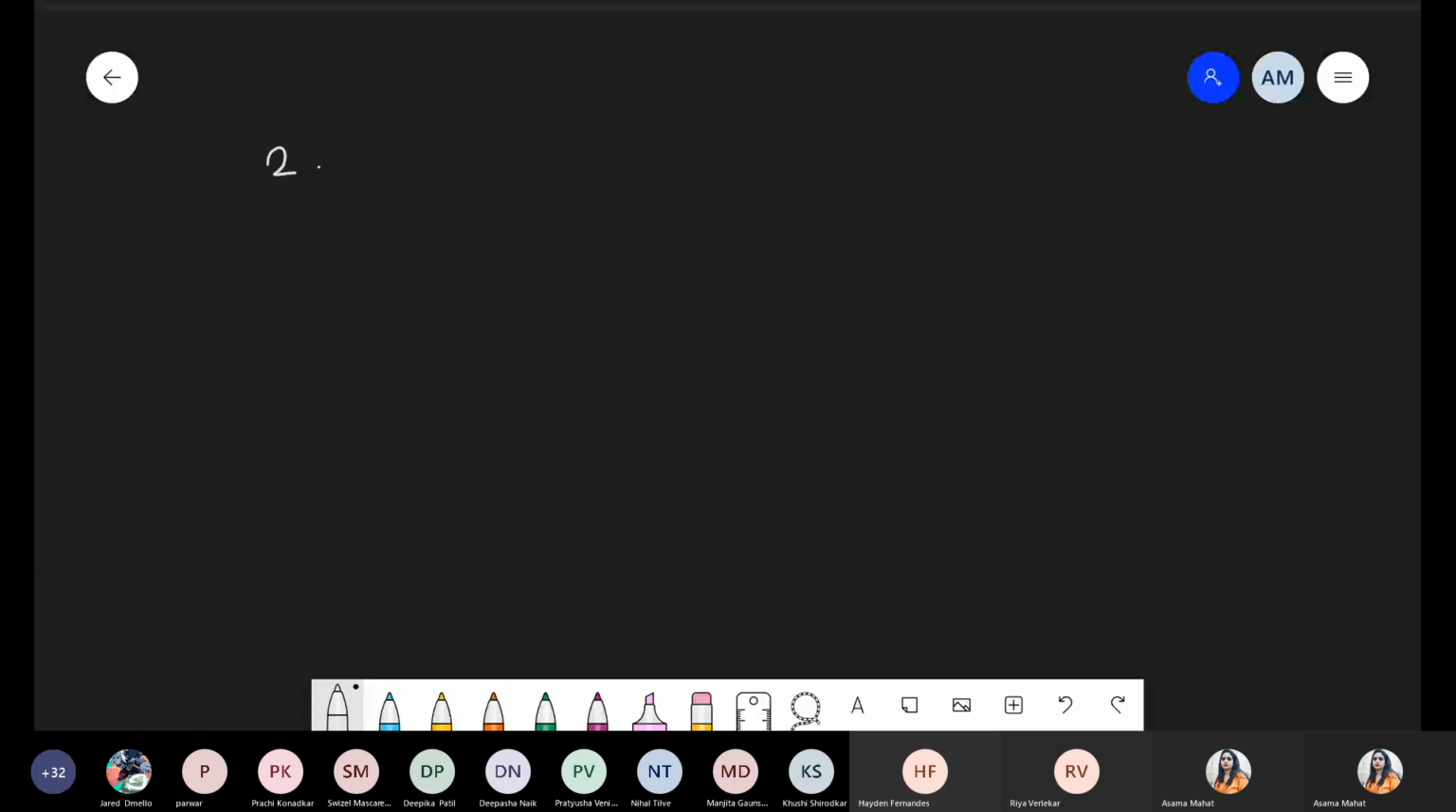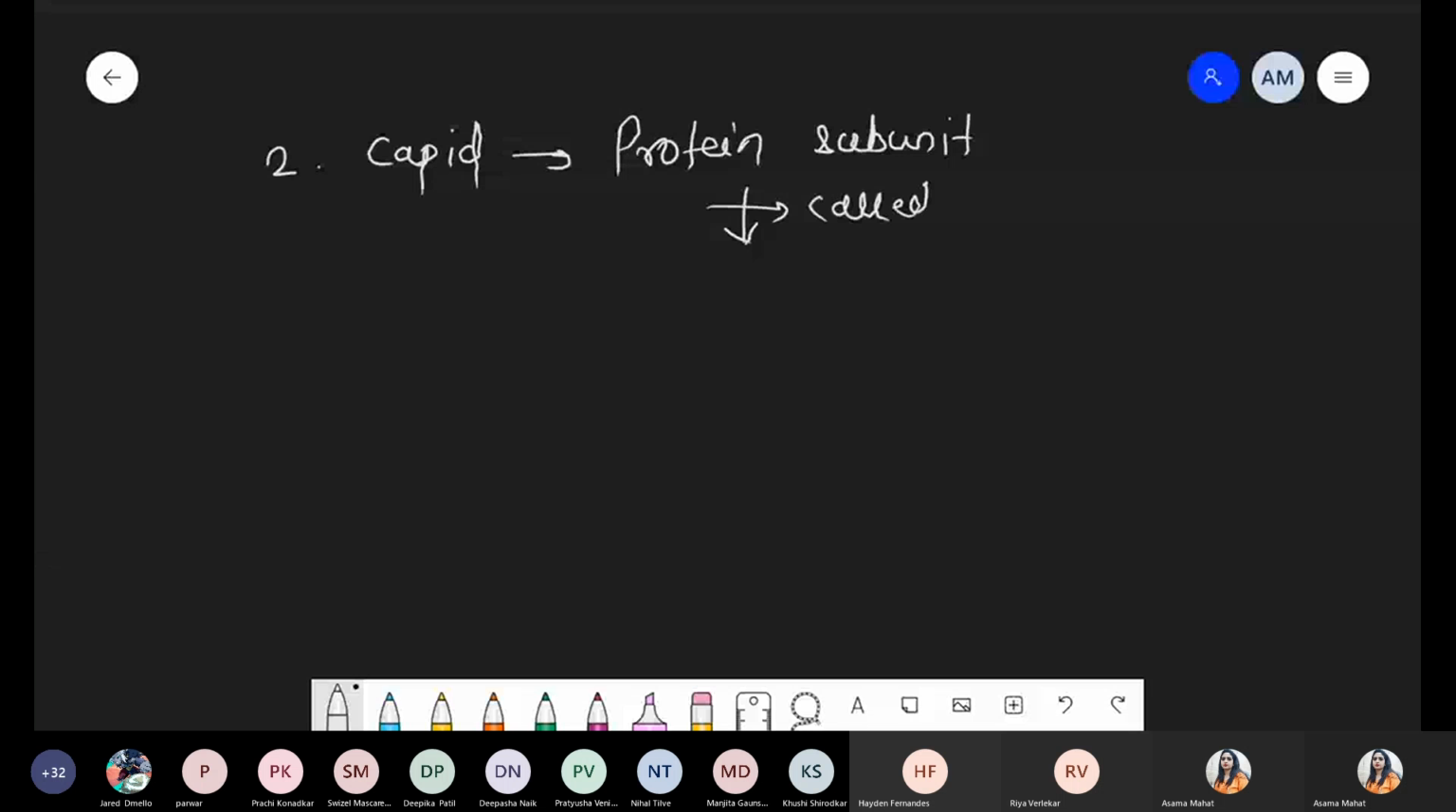Second part with respect to structure is the capsid. Capsids are basically made up of protein. Totally, okay? Entirely made up of protein. That's why we say these are protein subunits, and these protein subunits are simply called capsomers. Subunits, okay?